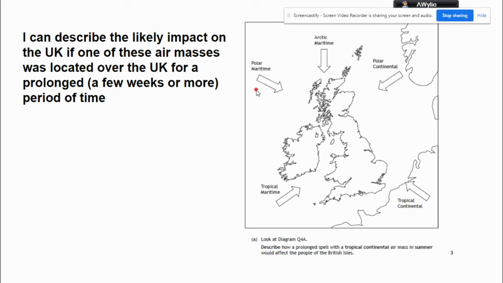Moving our way around, we have the Polar Maritime. Now, this comes from a colder region because it's coming from the poles, so it's going to bring cold air. And it's maritime, so it's also going to be wet. Potentially in wintertime, it might even be snowy. Arctic Maritime. Now, this is very cold. It's air coming off the North Pole. Once again, it travels across ocean, so it's maritime, and therefore it's also going to bring wet weather, in all likelihood, sleet or snow.